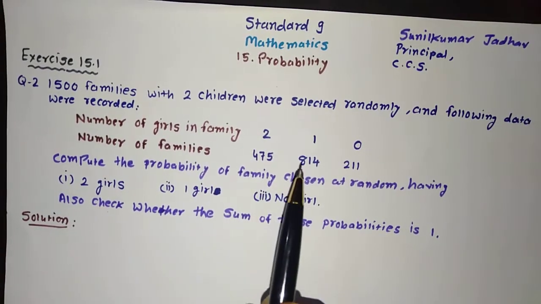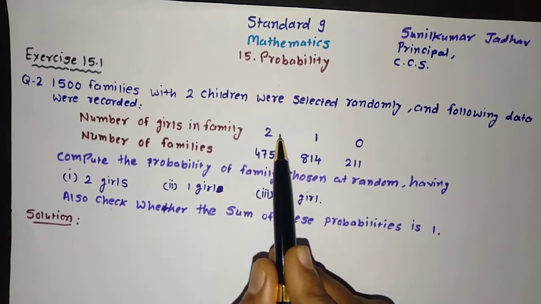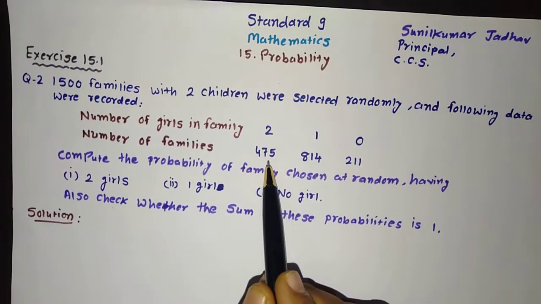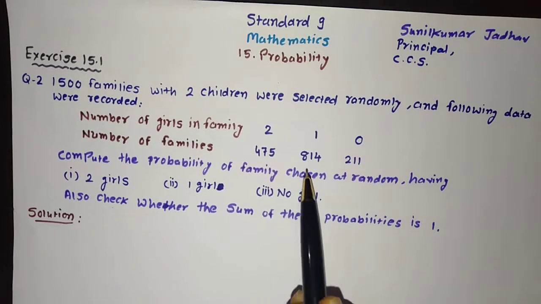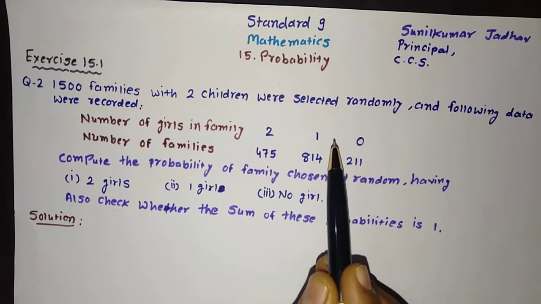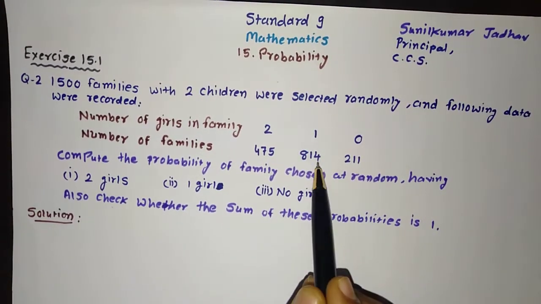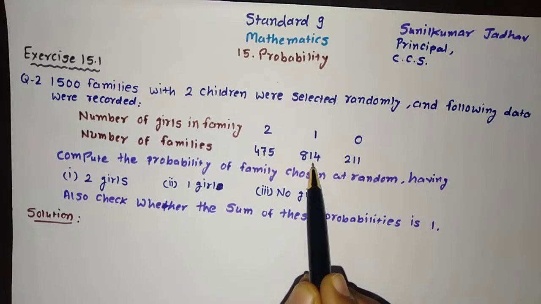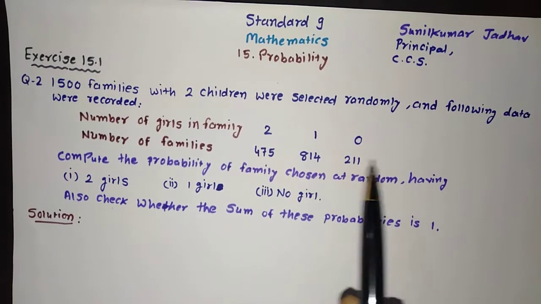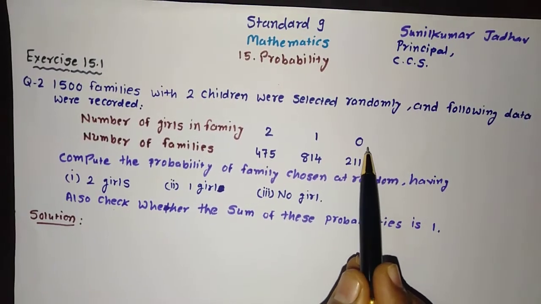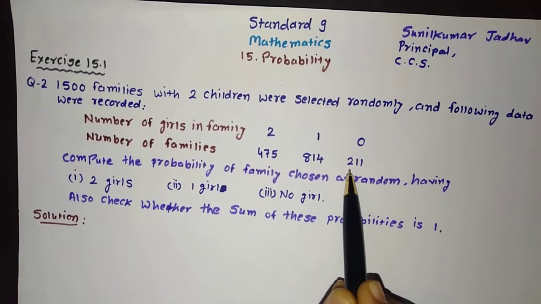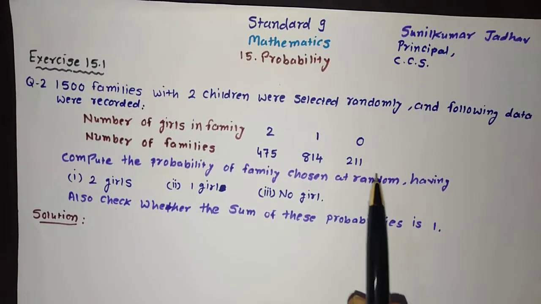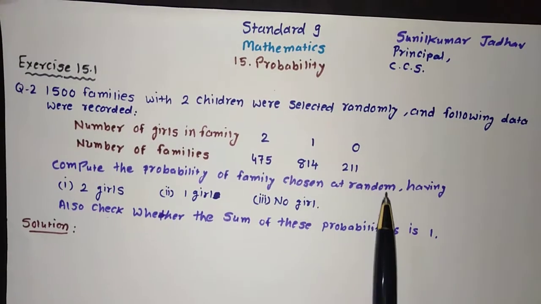Those families which have 2 girls are 475, those families which have 1 girl are 814, and number of families with no girls, meaning 0 girls, are 211. This is the data given.